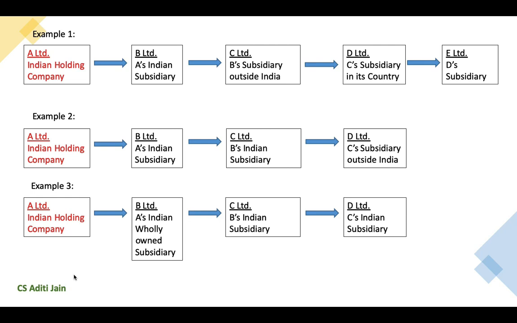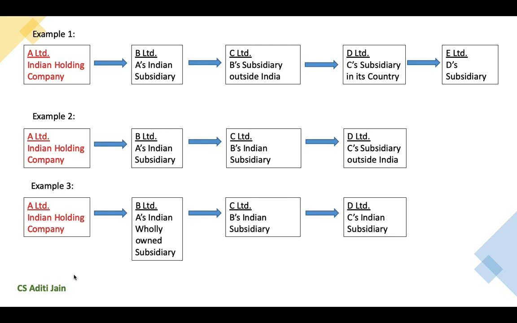If we take another example, A Limited is an Indian holding company. B Limited is its Indian subsidiary, which further has a subsidiary in India as C Limited. Now, can C Limited further invest in D Limited, which is incorporated outside India? No, C Limited cannot invest in D Limited. Why? Because C Limited is already the second layer of subsidiary in India.